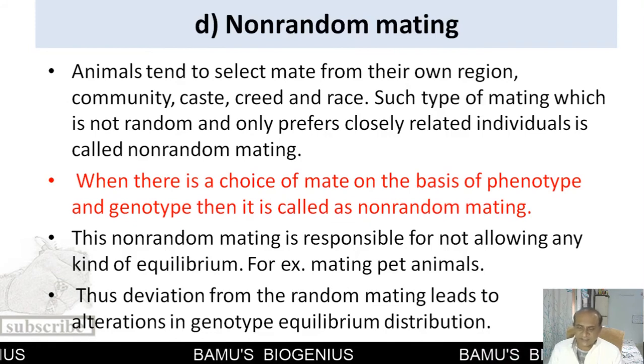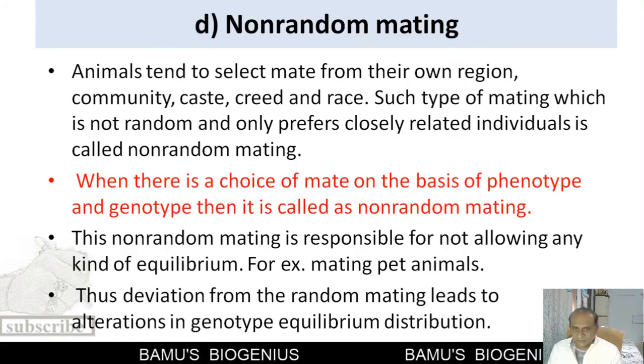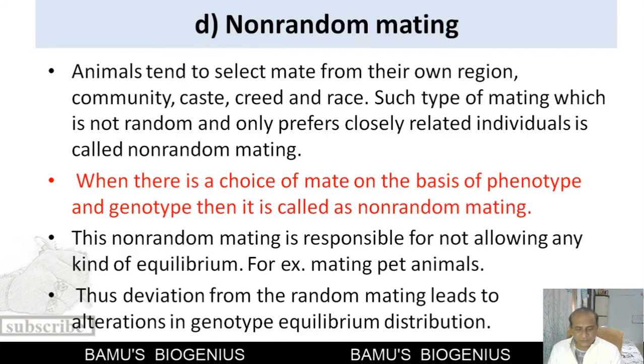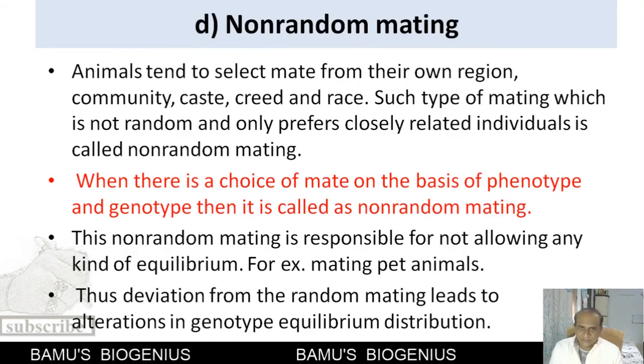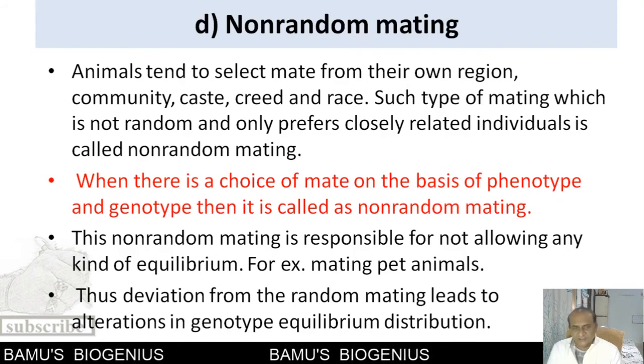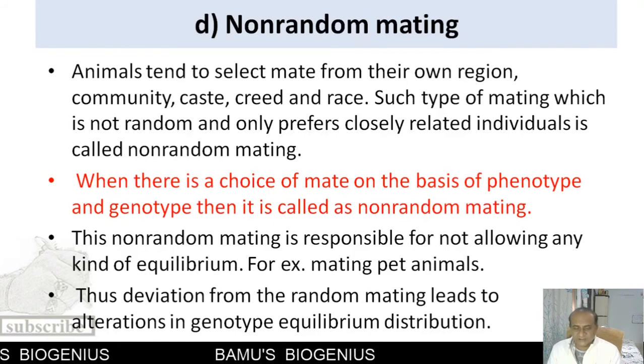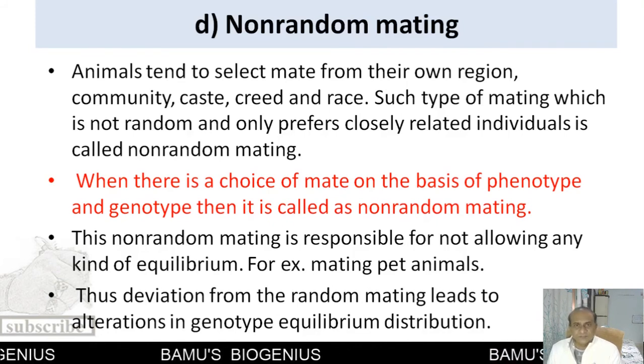What happens in random mating? In random mating, genotypic equilibrium is maintained. What is that genotypic equilibrium? We know that 25% of the individuals will be homozygous dominant, 50% will be heterozygous, and 25% will be homozygous recessive.